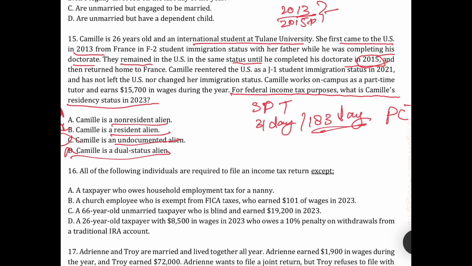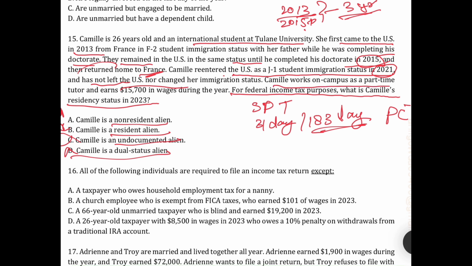So it's a total of three years: 2013, 2014, and 2015. Correct? Then she returned to her home in France. Camely only returned to the US on a J1. Again, she came back in 2021 and had not left the US. Up till here, she did not leave.